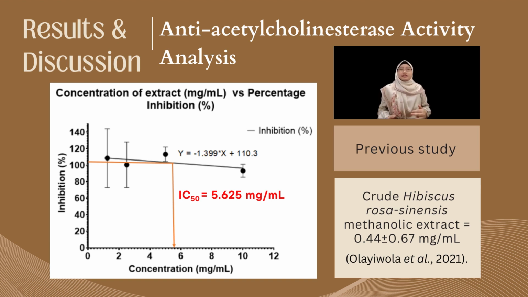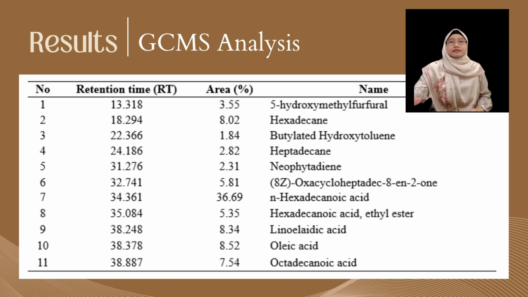Next is the anti-acetylcholinesterase activity analysis. We can see that the IC50 is 5.625 mg per milliliter, which is considered as a low potency for anti-acetylcholinesterase activity. Next is the GCMS analysis. For GCMS analysis, we chose compounds that have a quality above 80, and as you can see, there are 11 compounds that are tabulated in the result.